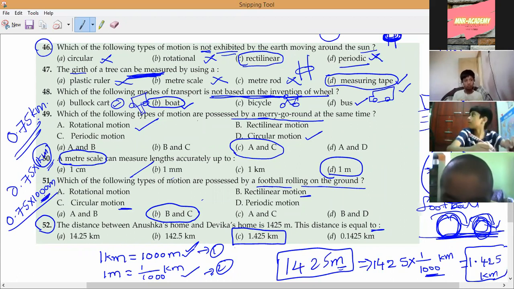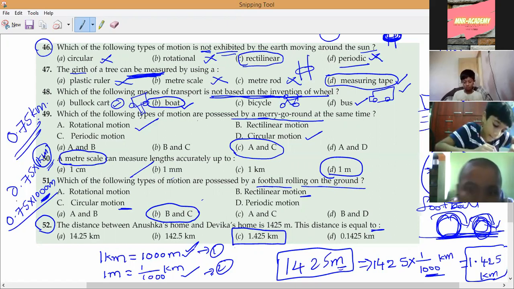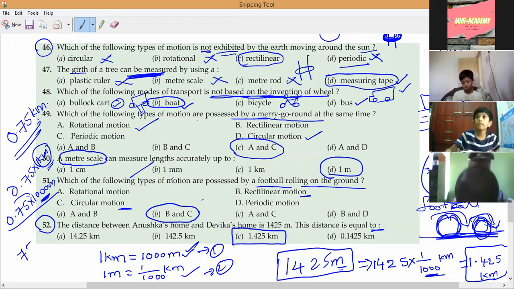0.750000. 1,000 meters is multiplication. So 3 digits of 0.750000. No, wrong, Lohit. This is multiplication, not division. So the answer will come 750 meters.